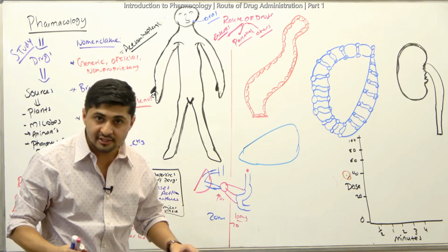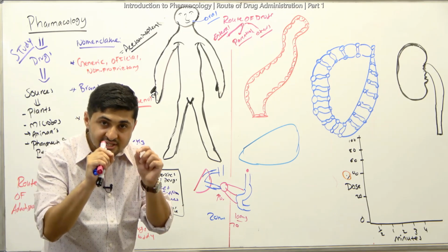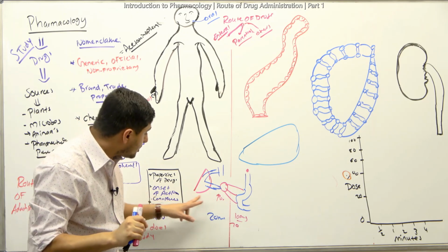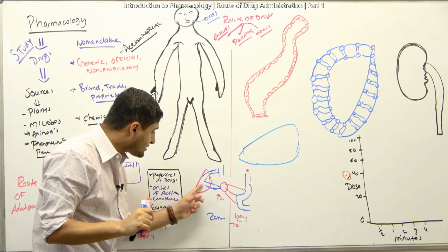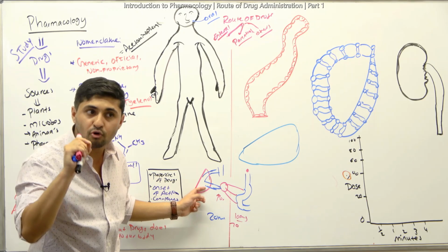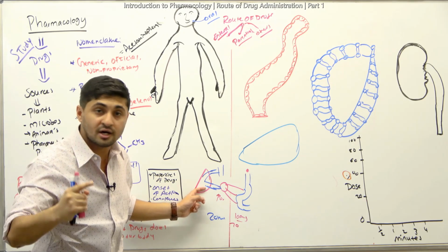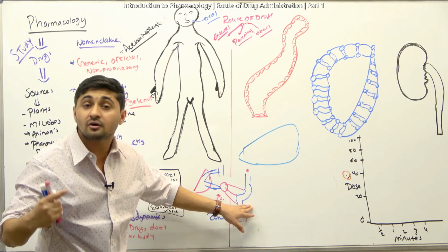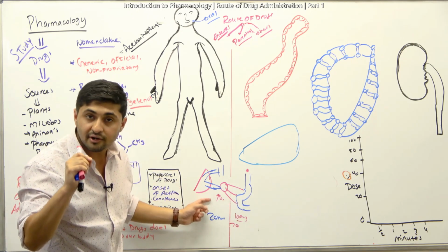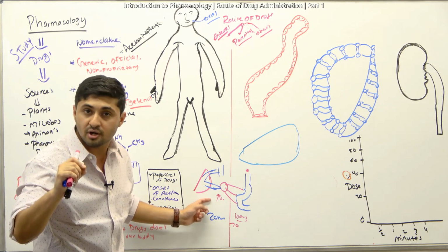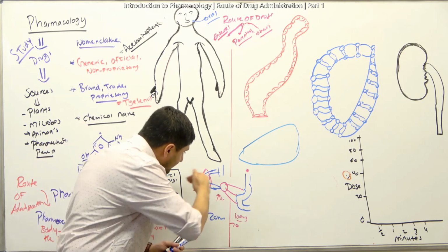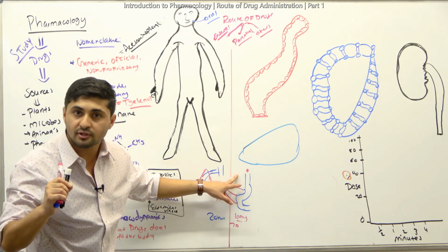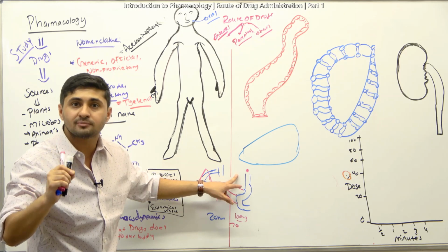So the fraction of drug that reaches circulation after going through this first pass metabolism, which we also call the first pass effect, is because the liver is the main organ that metabolizes our drugs. Other areas like the lungs, the intestine, and the kidney also do it, but the liver is the main organ for metabolism. So only 20 milligrams of this drug reaches your systemic circulation. That 20% is what we call bioavailability.